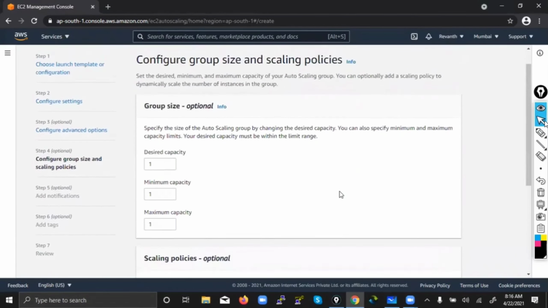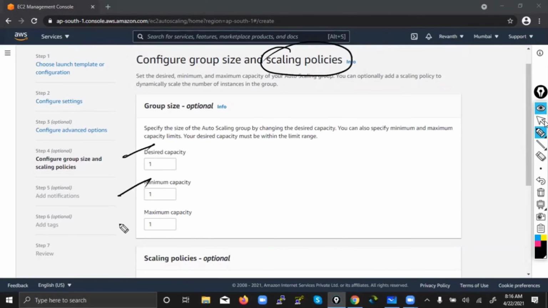Yes. Now this is the scaling process we need to talk about. So what are desired, minimum, maximum? You know these things already. We have discussed it. No matter whether the customer's profit is coming or not, what will your manager say? We have to always have 3 web servers. And what will your manager say? Since our project budget is only this many dollars per month, we cannot afford hundreds or thousands of machines. Our budget is, we can afford 10 machines.